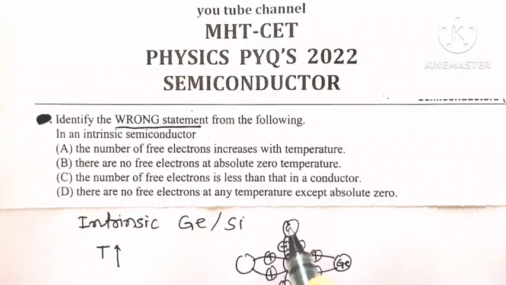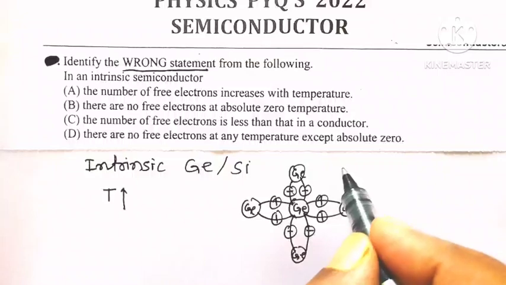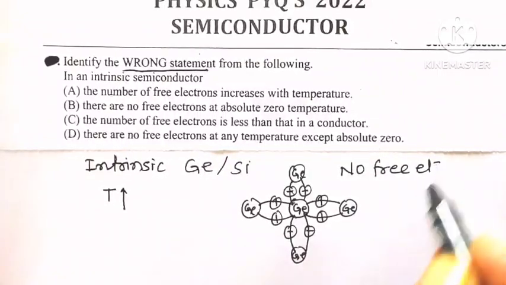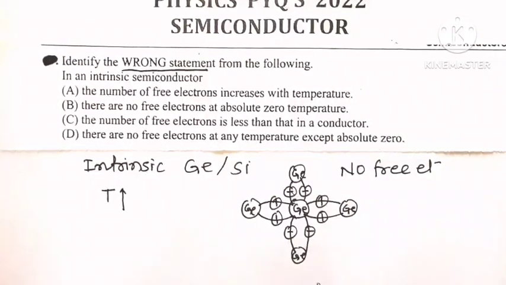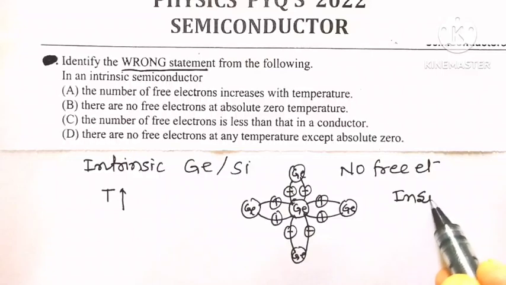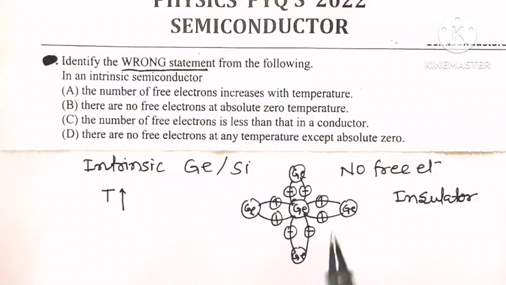And at absolute zero temperature, these 4 covalent bonds are so strong that no free electrons are available. Means at absolute zero temperature, germanium or silicon, that is an intrinsic semiconductor, behaves like an insulator. Why do they behave like an insulator? Because no free electrons are available. Why are no free electrons available? Because these covalent bonds are strong.